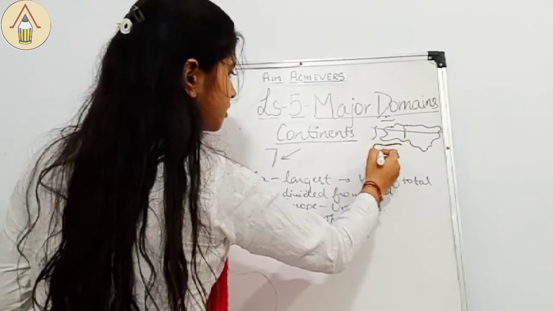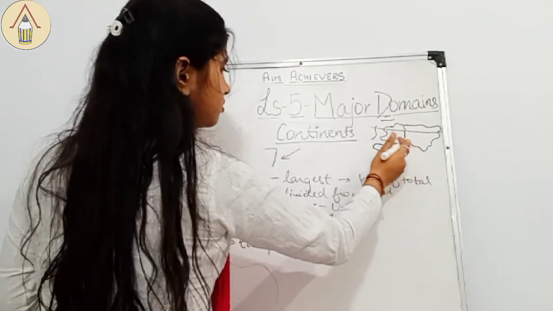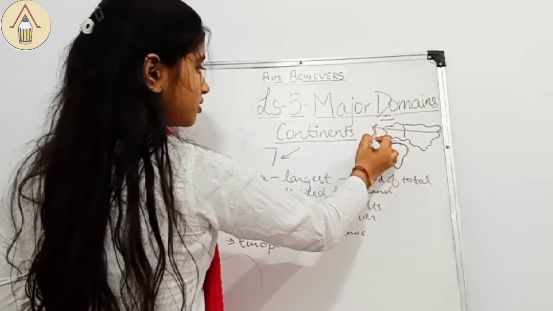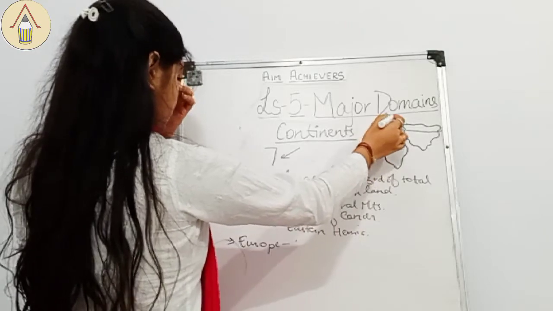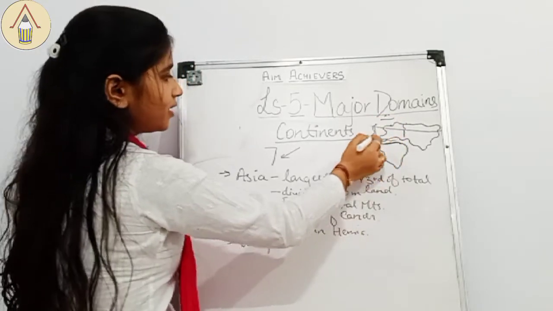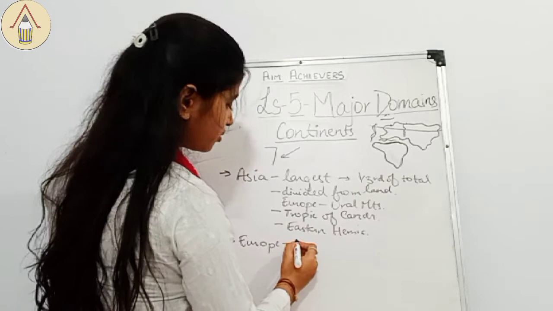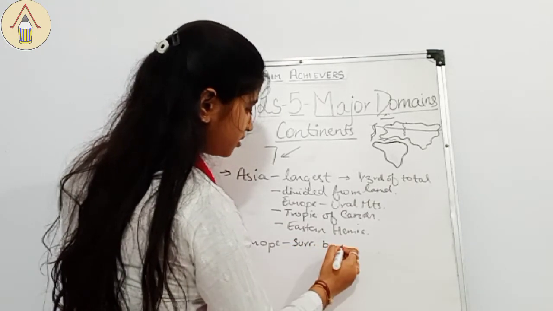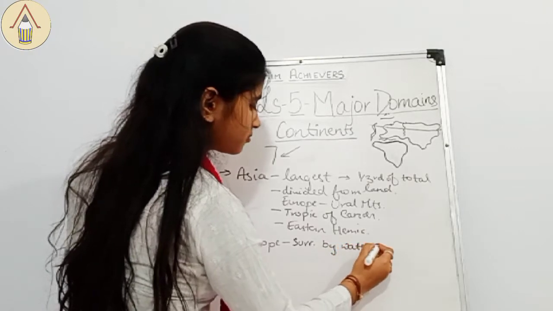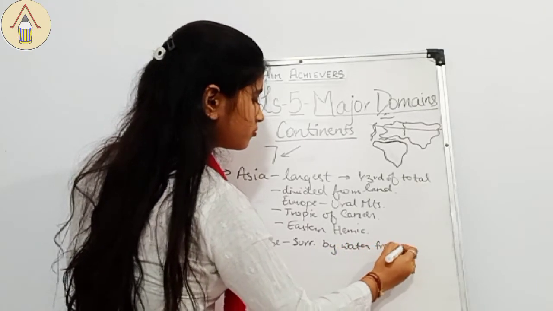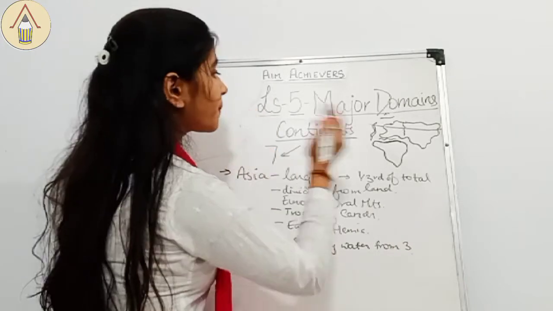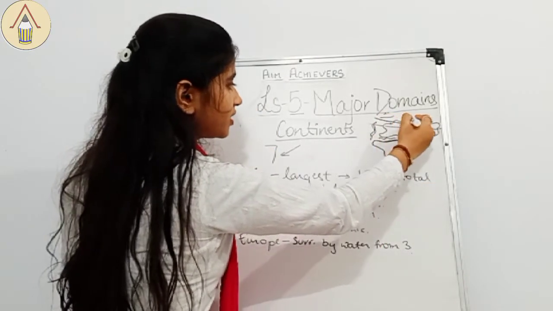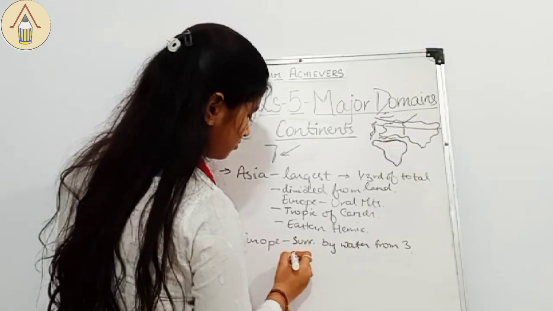So here somewhere is Africa. Here is the Atlantic Ocean, here is the Arctic Ocean, and here I think is the Mediterranean Sea. So it is surrounded by water bodies from three sides. And the Tropic of Cancer passes through it, also the Arctic Circle passes through it, like this.